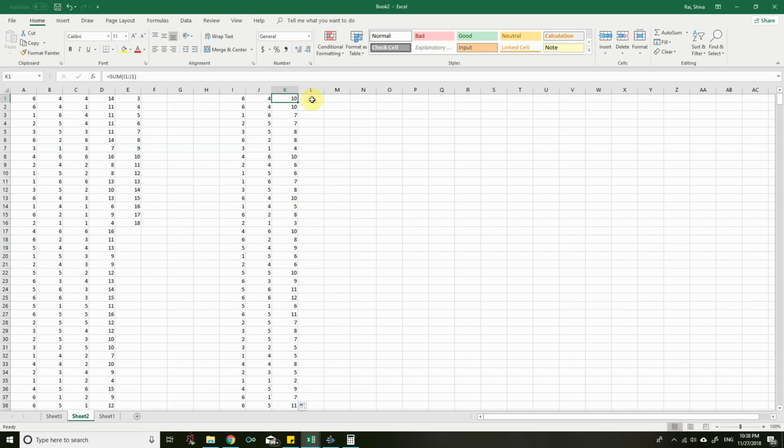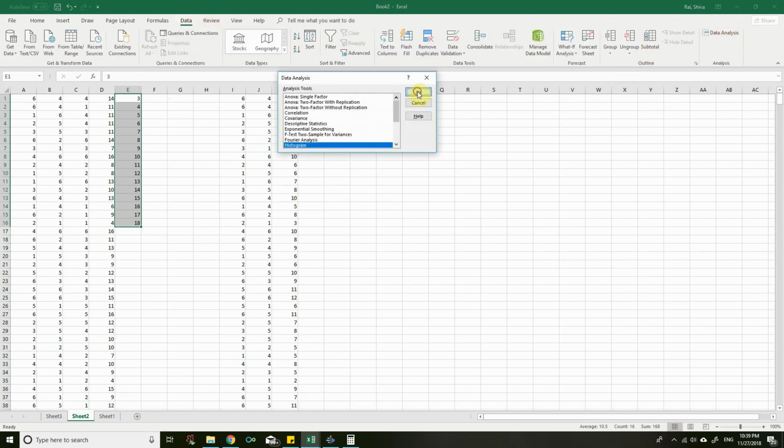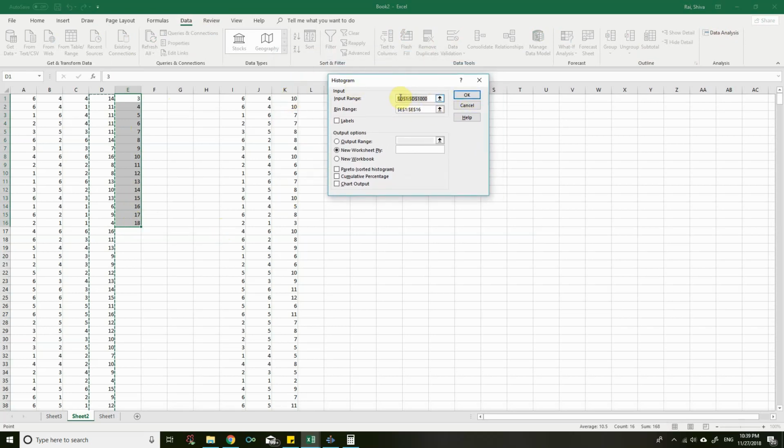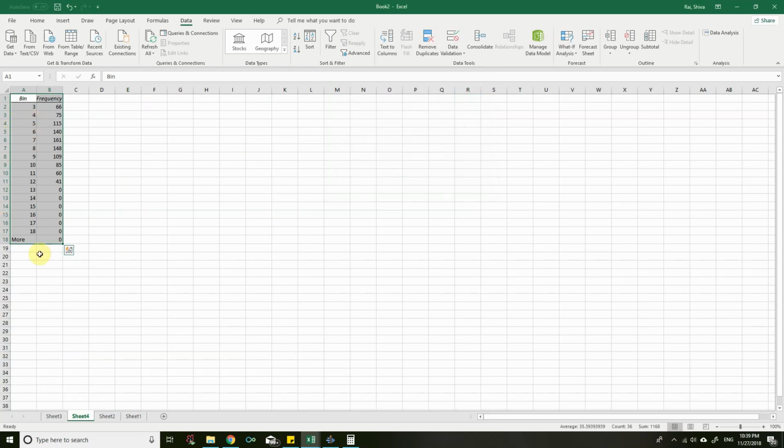Now let us go for the bins. The bins are the same, E1 up to E16. Then go to data analysis, histogram, click on OK. The input range would be K1 up to K1000, and the bin range is E1 up to E16. That's fine, so click on OK. Thus we get a different number. Die 1 plus die 2 greater than 9, right? That's what we want.